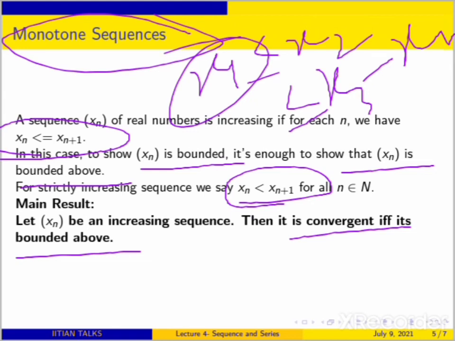So for that you consider L minus epsilon, which is not a supremum. So for L minus epsilon, you will find some natural number such that xn is greater than L minus epsilon. Then you will see that after this term, all the terms with index greater than or equal to n are greater, because it is an increasing sequence. You can always find some other natural number, say n1. So the situation will look like L minus epsilon is less than xn1, and it will be less than L plus epsilon. So you will see that xn is going to converge to L.